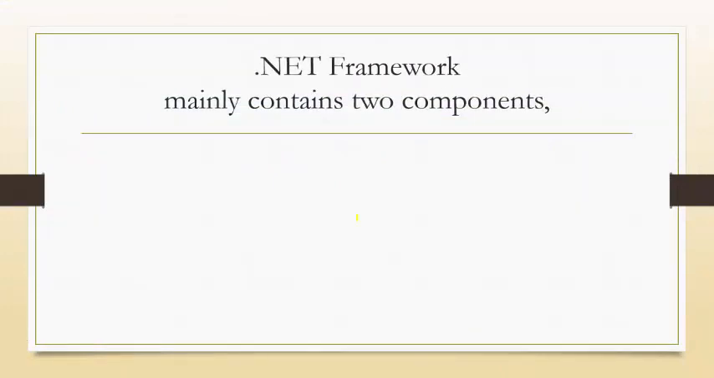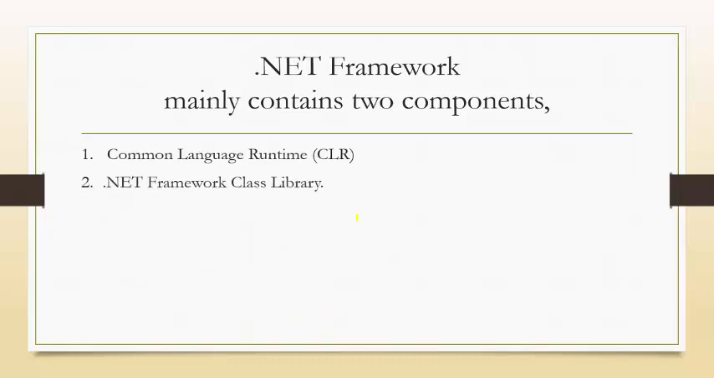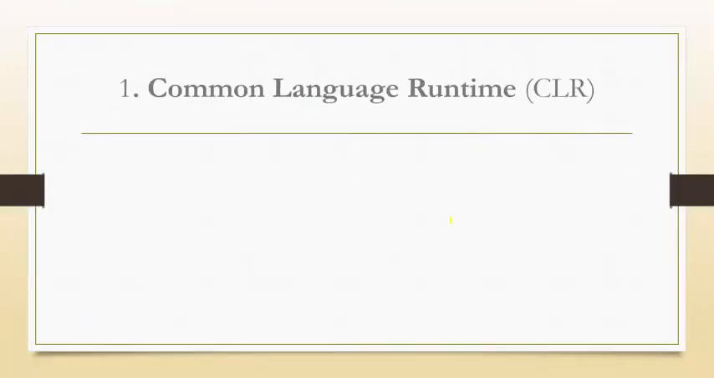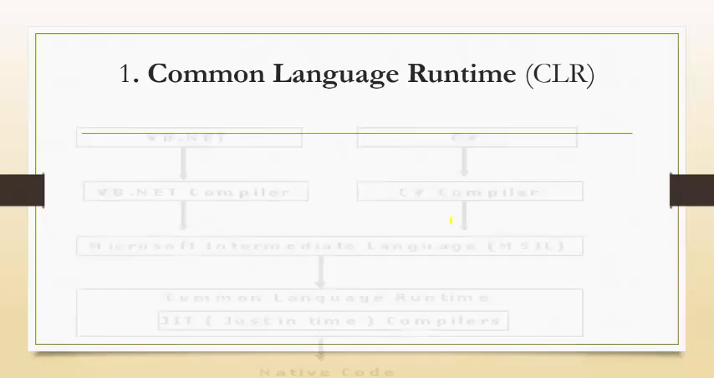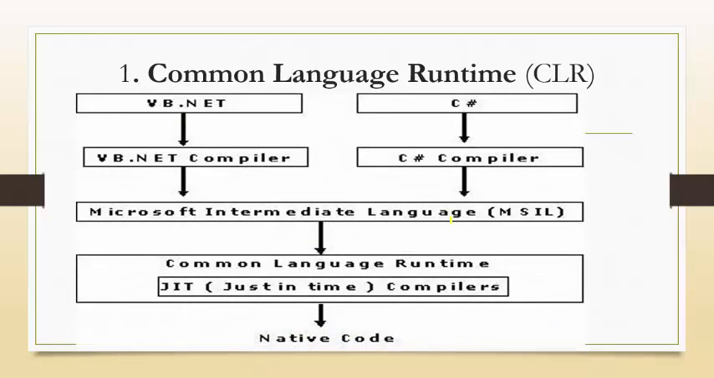Next one is the .NET Framework components. .NET has mainly two components. First one is the CLR, Common Language Runtime, and second one is the .NET Framework class library. Let us see what the CLR is. Okay, the figure of the CLR.